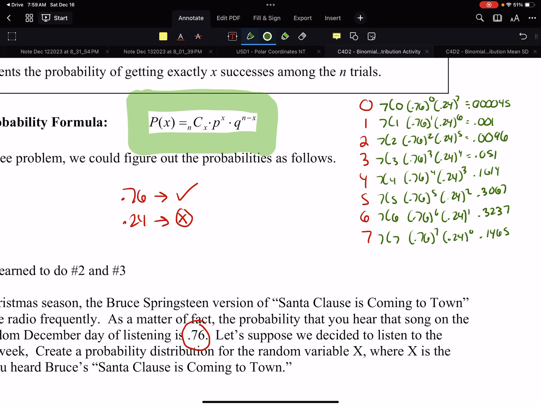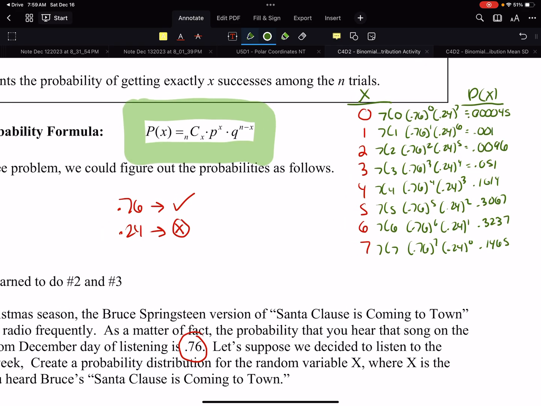Now what we've learned is, if this is x and this is P of x, if we want our expected value, we multiply x times P of x. We could do that whole process and figure out exactly what we have.